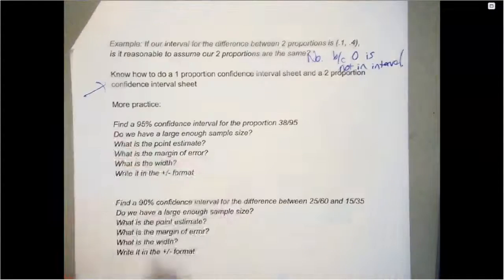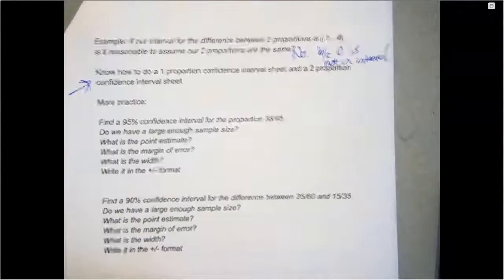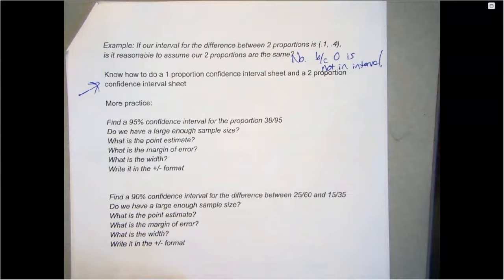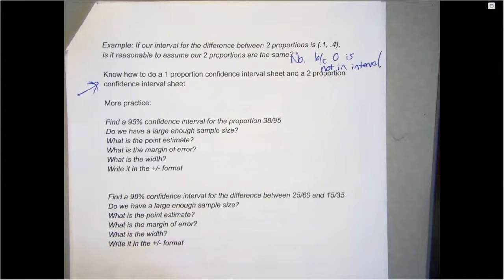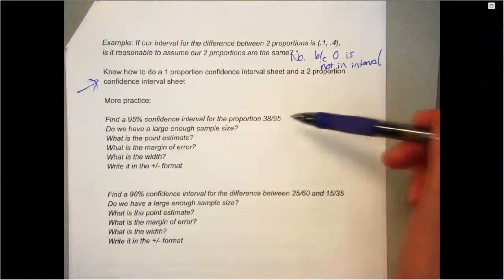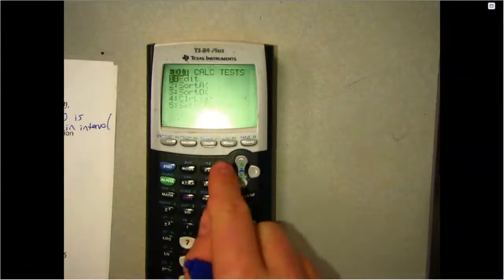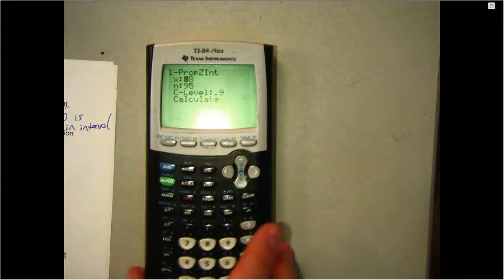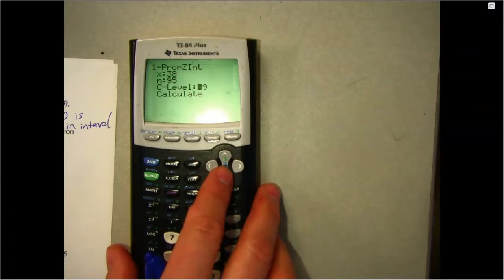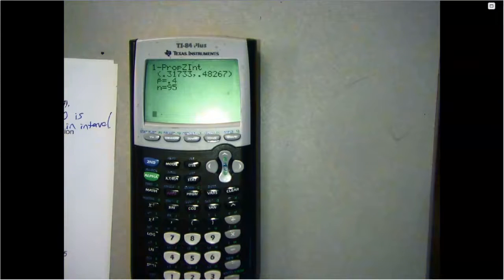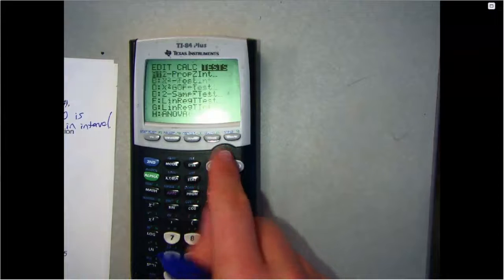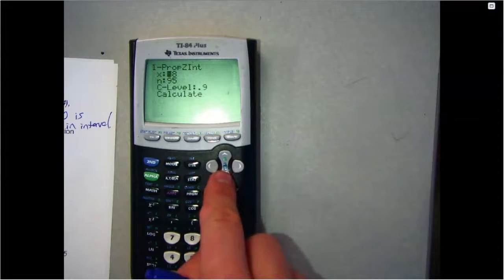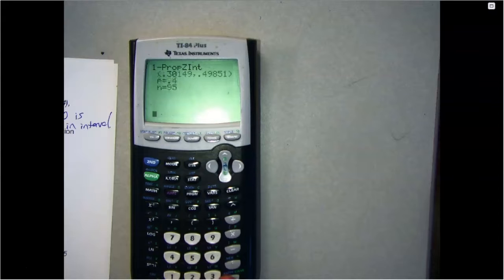These I'm not going to go through with those. That's just that you need to know at this point how to do a 1 and a 2 sample. That's a template sheet, whatever you want to call that. Here I'm going to go to my calculator, just skipping through the writing out process and just doing that. So on one prop, that'd be 38 out of 95. So 0.9. And then I get like 0.3 and 0.5, let's say.